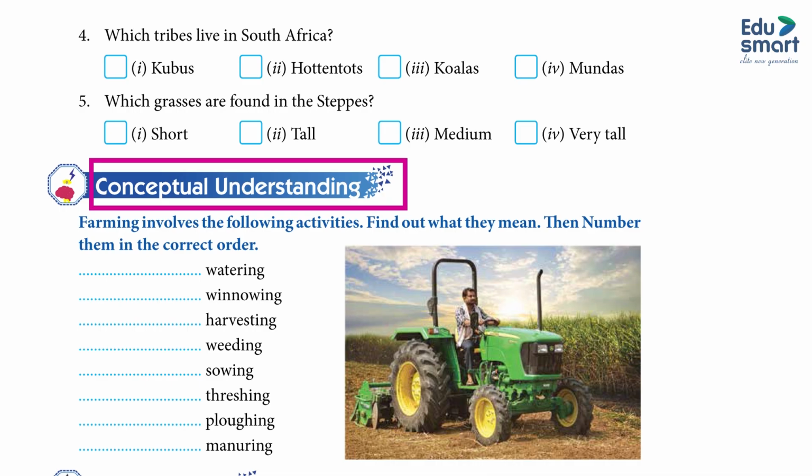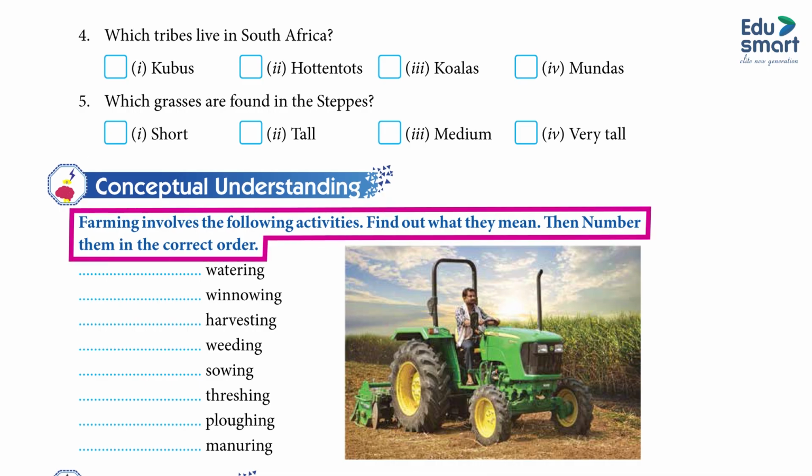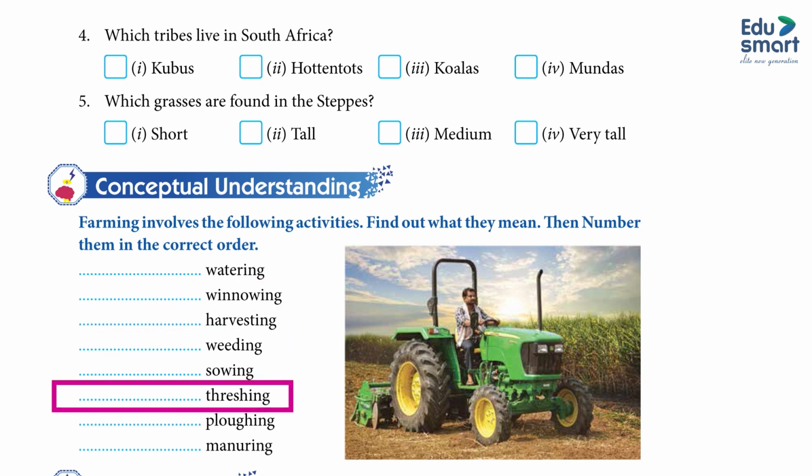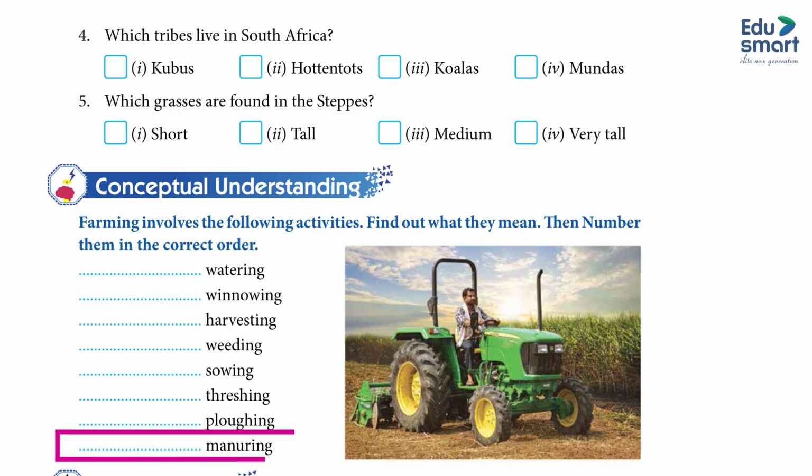Conceptual understanding. Farmers are involved in the following activities. Find out what they mean, then number them in the correct order: watering, winnowing, harvesting, weeding, sowing, threshing, ploughing, manuring.